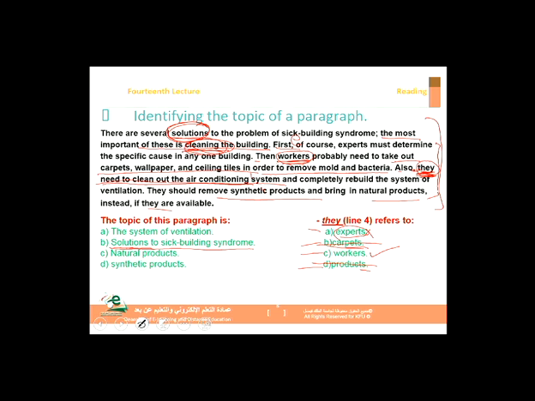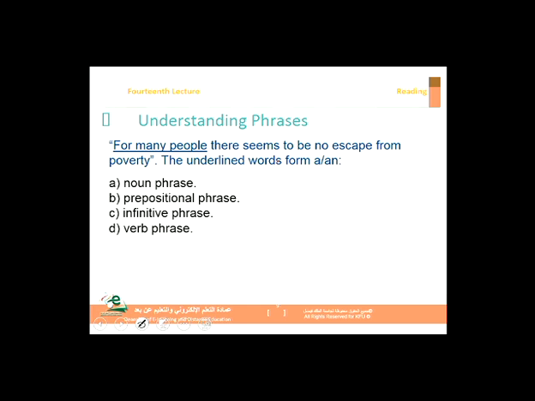So again, you might have some examples like this one. Pronoun reference, what does it refer back to? Then we have phrases. We've talked about phrases and phrase types. And I said that we have four phrase types: noun phrases, prepositional phrases, infinitive phrases, and verb phrases.